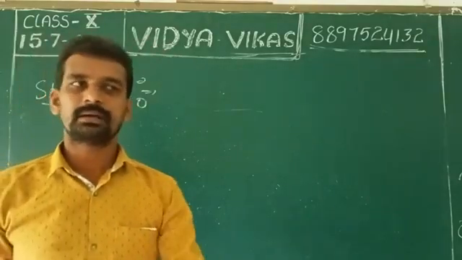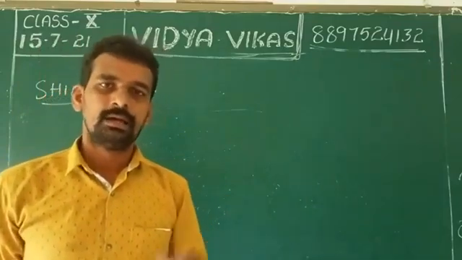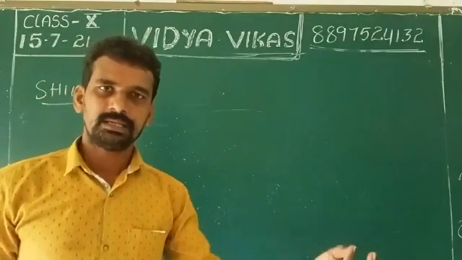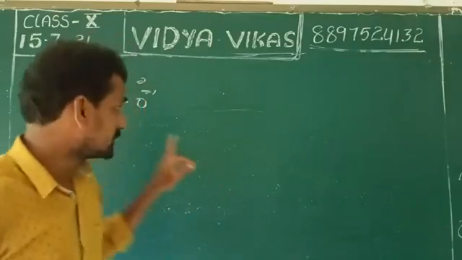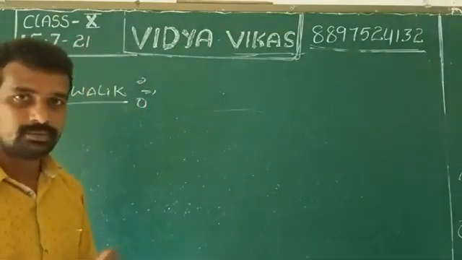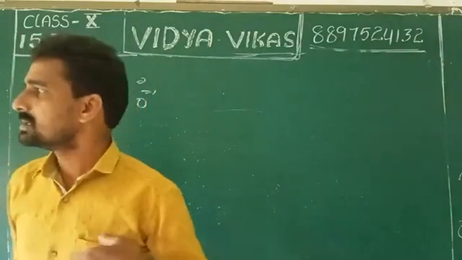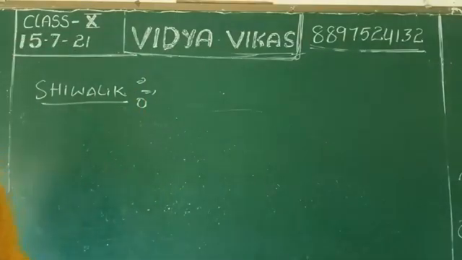Shivalik is the third kind of Himalayas, just like Himadri and Himachal.